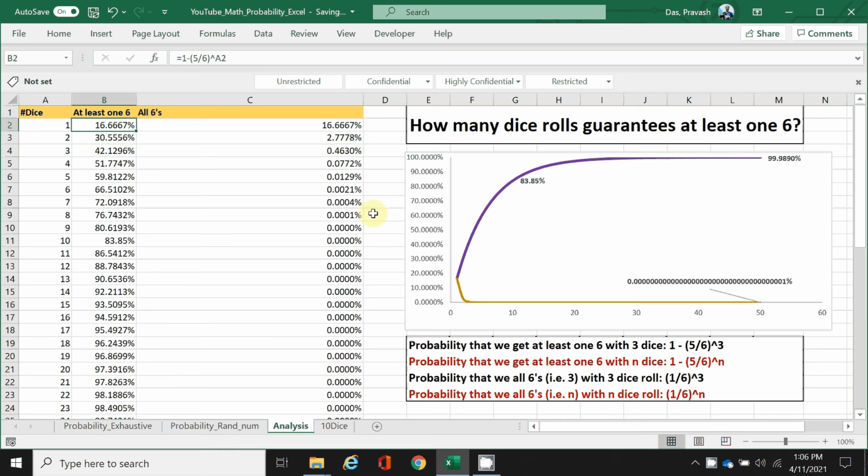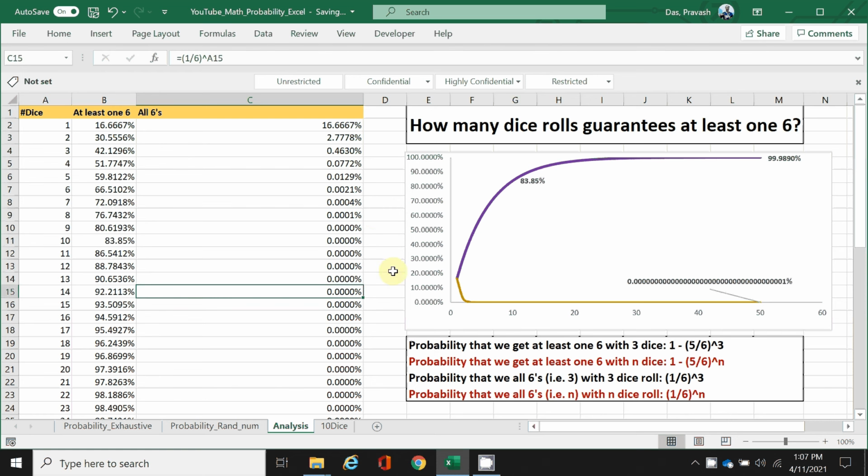There is an auxiliary question also we're trying to answer: what's the probability that all of them will land a 6? We can understand this probability will decay really fast. With one die, it will be 1/6, which is 16.66%, which is understandable. With two dice, it will be 1 by 6 into 1 by 6. Similarly, for 8, it's 1 by 6 raised to the power 8. So this decays really, really fast.